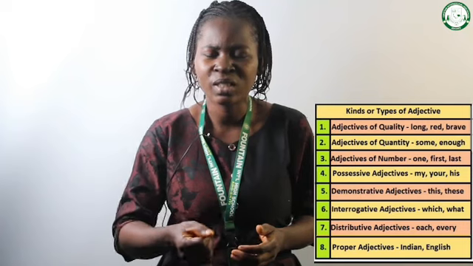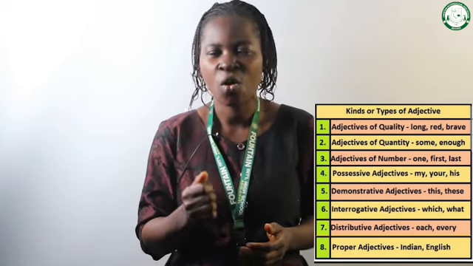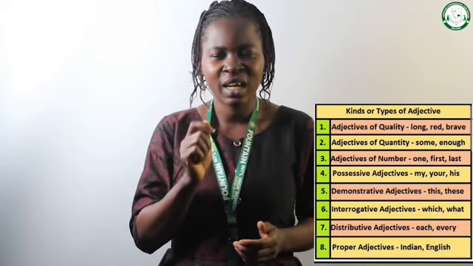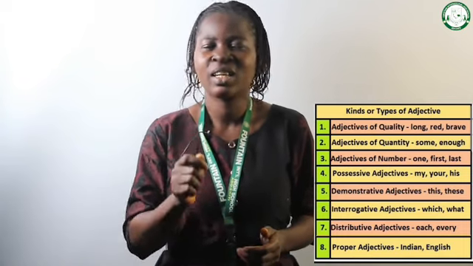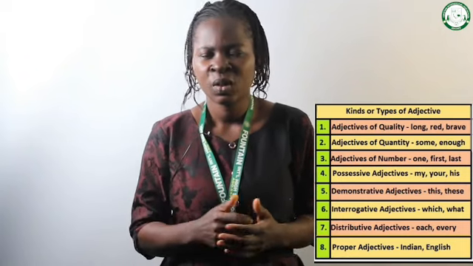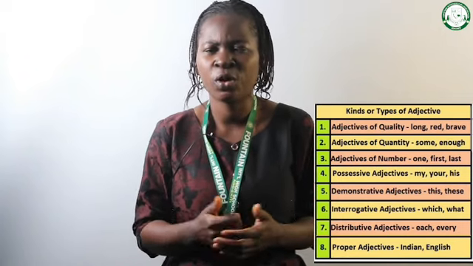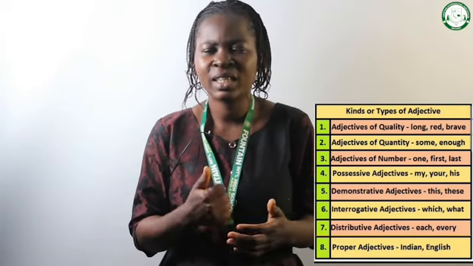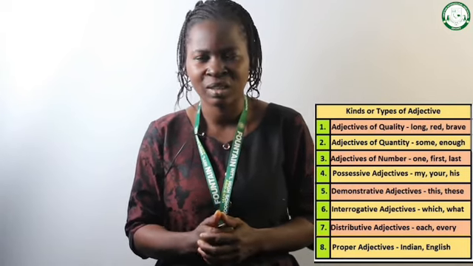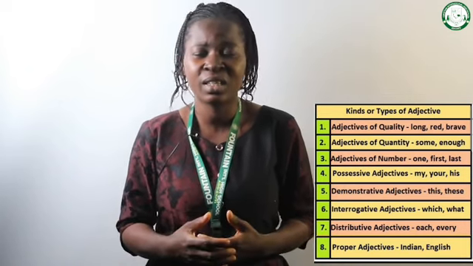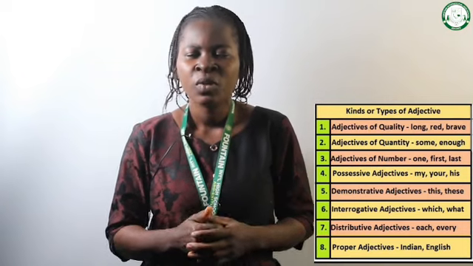It's telling us the quantity of the water. So little is the adjective, and it qualifies the noun water. We also have few and some. Give me some salt. Add little salt, and so on. So that is quantity adjective. We can also call it quantitative adjective.